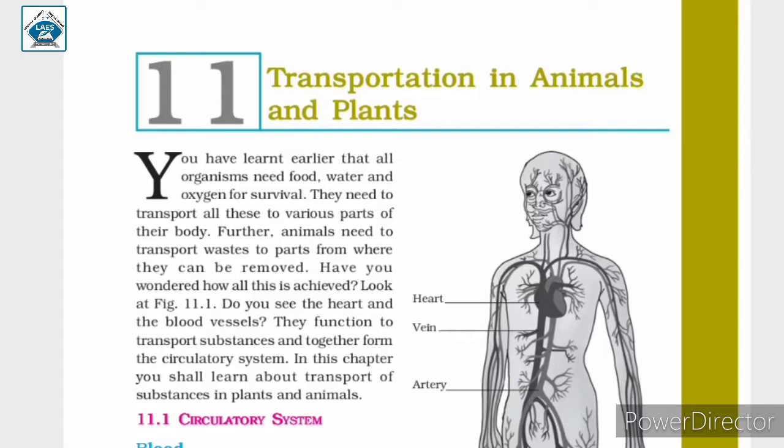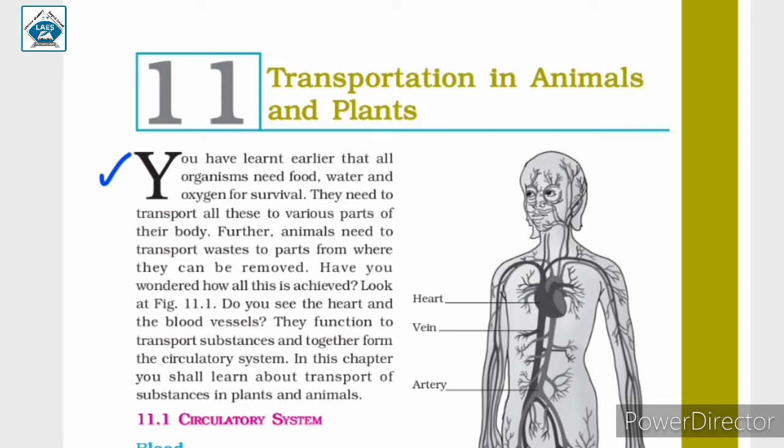Hello students, let us begin chapter 11, Transportation in Animals and Plants. You have learned earlier that all organisms need food, water and oxygen for survival. They need to transport all these to various parts of their body. Further, animals need to transport wastes to parts from where they can be removed. Have you wondered how all this is achieved?